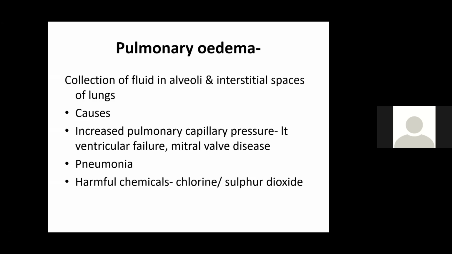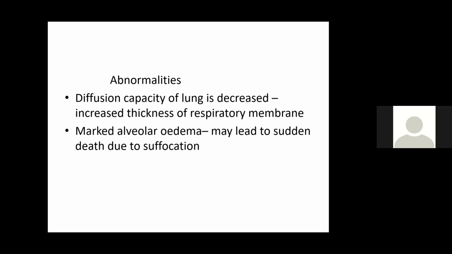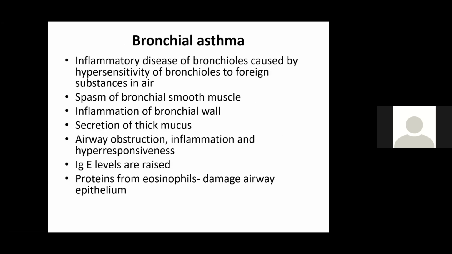Then pneumonia, infections, then harmful chemicals like chlorine, sulfur dioxide inhalation. All this will lead to increased permeability. So what happens when there is pulmonary edema? The thickness of the respiratory membrane is increased. So what happens to diffusion? It decreases. If there is marked edema, it will lead to sudden death by suffocation. The patient may die if it is not treated immediately.